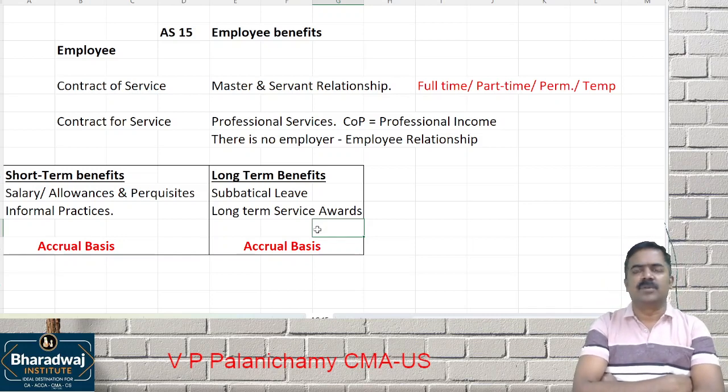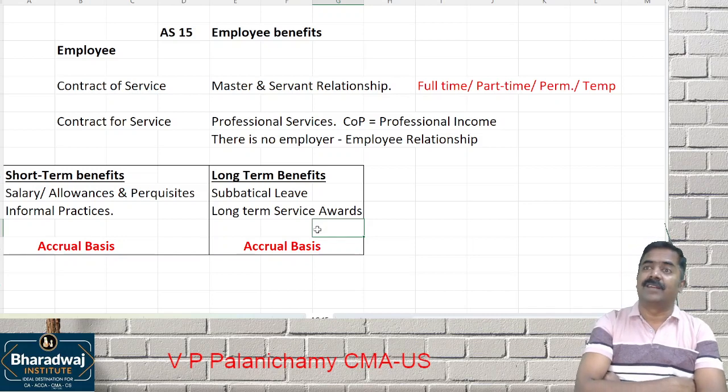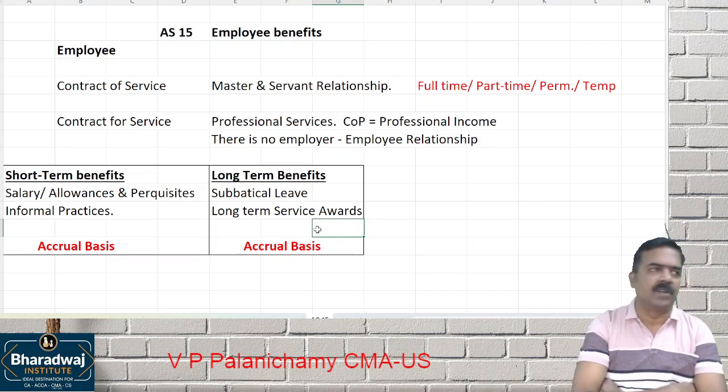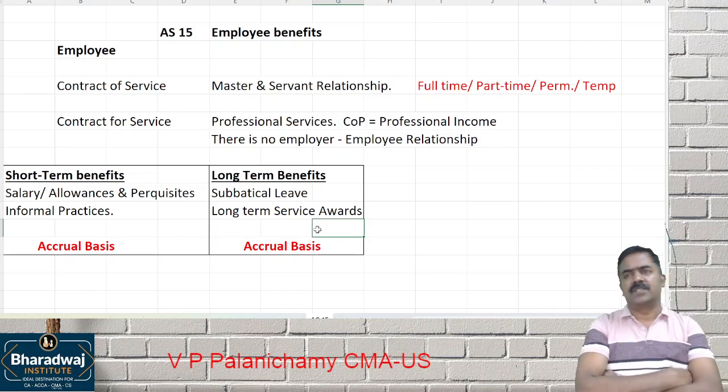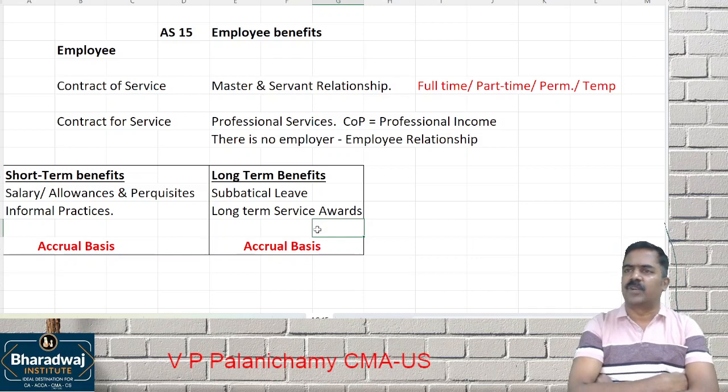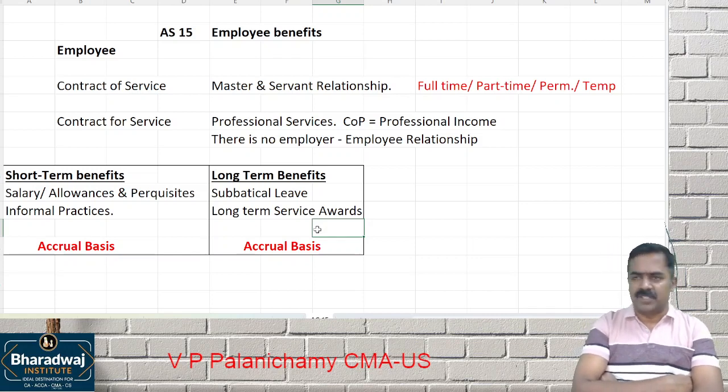Sir, how to do when an employee decides to take it on retirement? Every year you're eligible for, let us assume, earned leave of 1 month. You're not encashing every year. Employees decide to encash it at the time of retirement or after 4 or 5 years. Now what to do? Simple, create a provision.